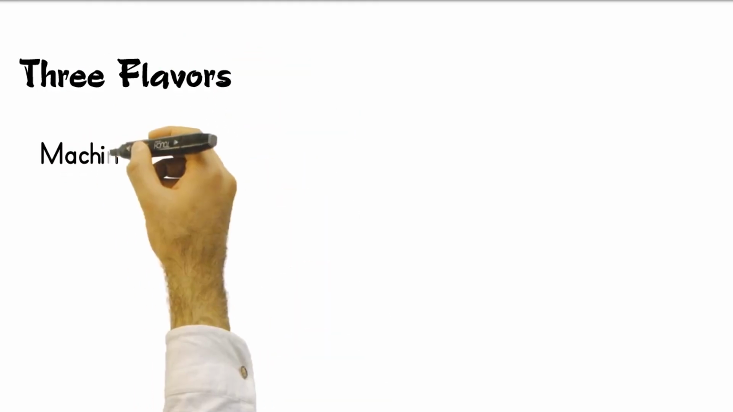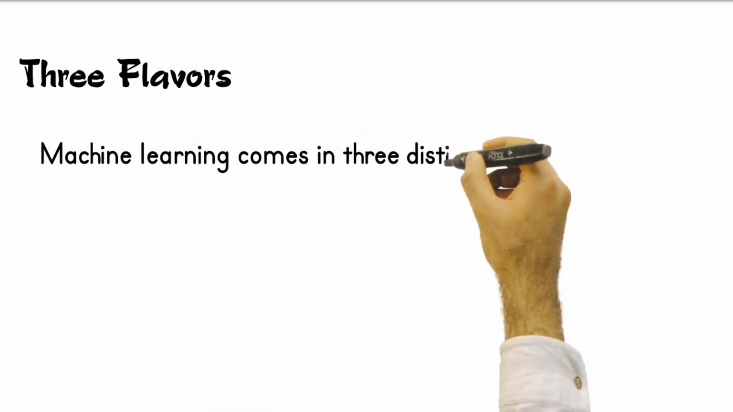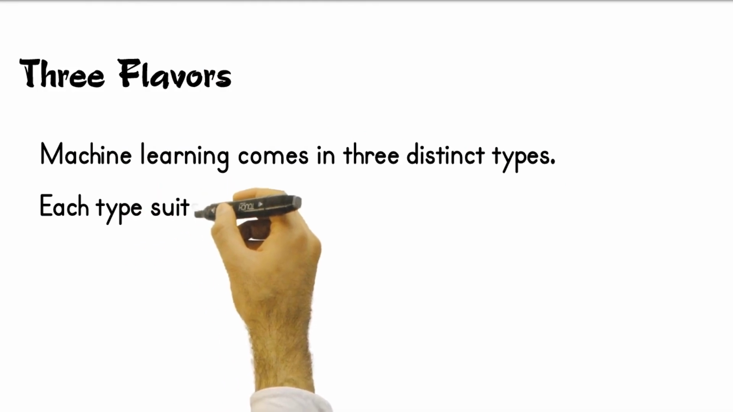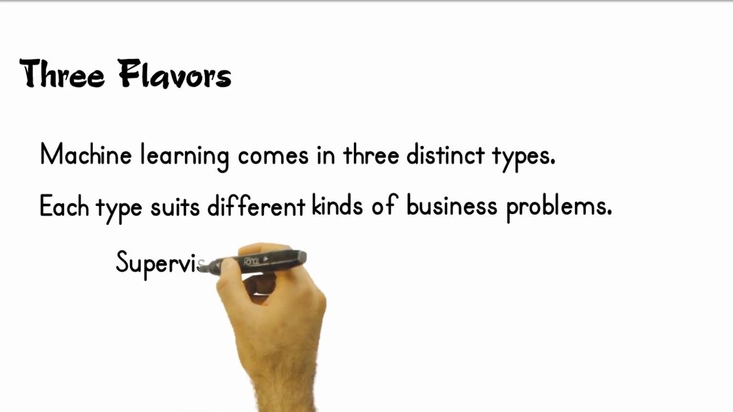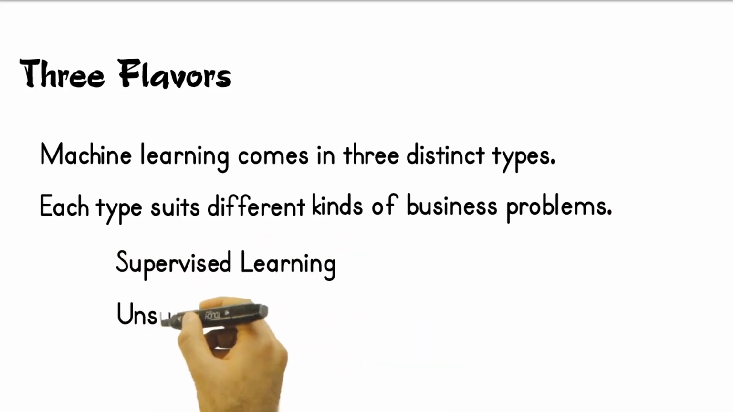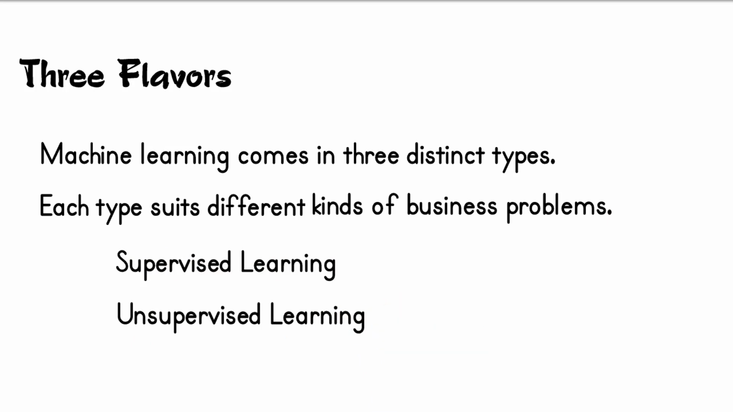Machine learning comes in three distinct types. Each type suits different kinds of business problems. Knowing which type fits your specific challenge helps you plan AI projects more effectively and communicate better with technical teams.